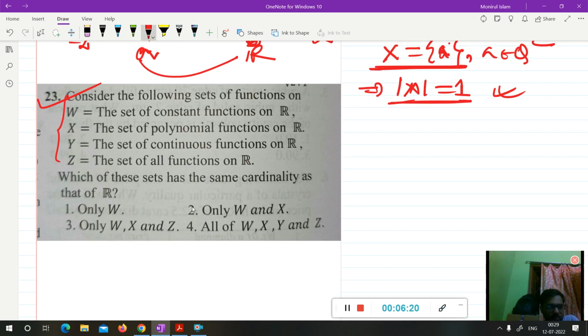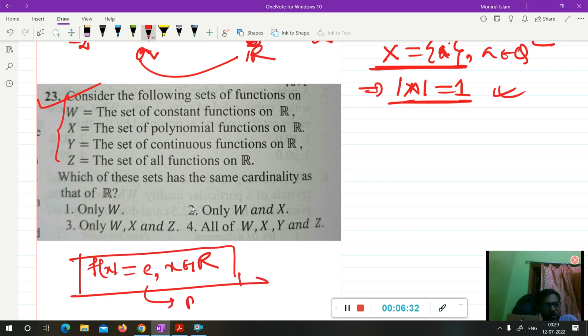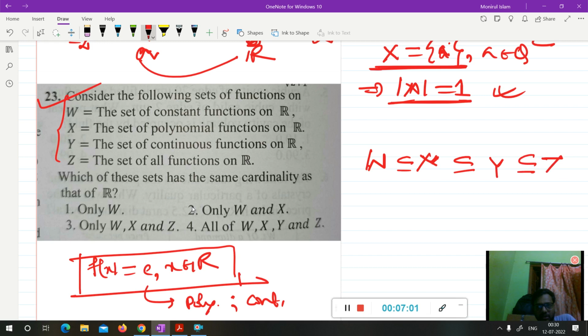Okay, see the constant functions are of the form f(x) = c, where c is a constant, for x belongs to R. This is the form of a constant function. So we all know a constant function is a polynomial, a polynomial of degree 0. It is also continuous, and also it is a function. So you can say the set of all constant functions W will be a subset of X, the set of all polynomials, because every constant function is a polynomial. You can say X is a subset of Y, because every polynomial is continuous. Now you can say every continuous function is a function, so Y is a subset of Z.